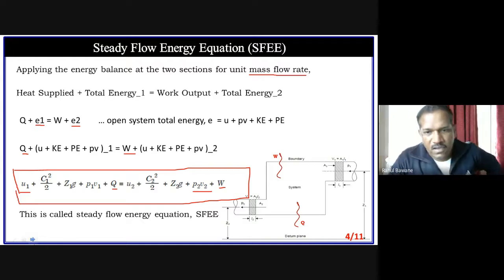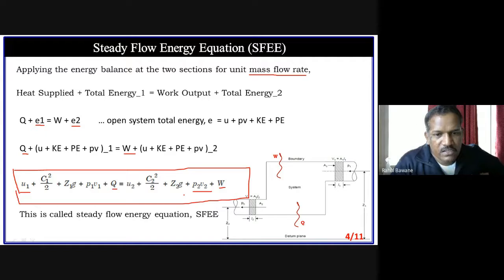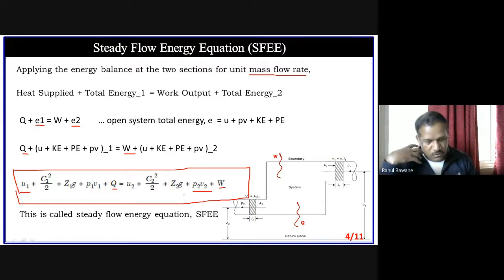Now imagine I am applying this steady flow energy equation to a condenser. You know the function of a condenser? A condenser is used only to extract heat from steam, so that the exhausted steam gets condensed. That means there is no work done, only heat transfer. We supply cooling water, which circulates around the steam pipes.